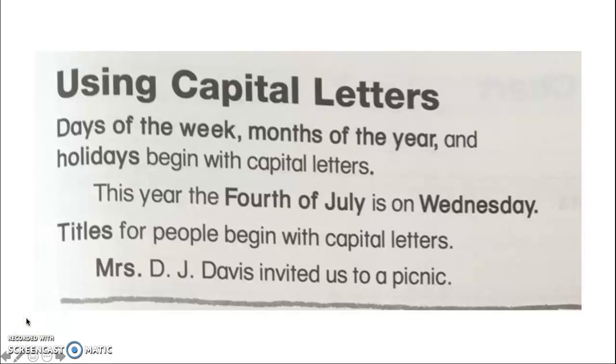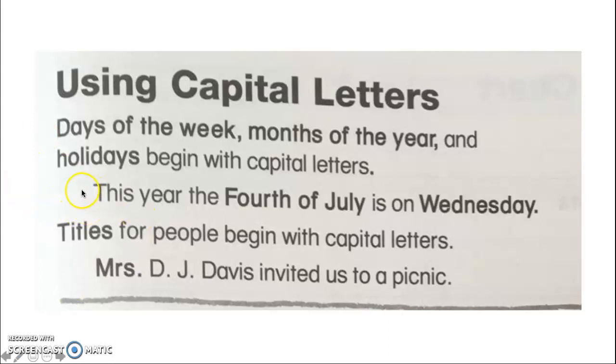Hello, second grade. Today we are going to review using capital letters. So you are going to need your whiteboard and your marker because you are going to help me fill out a worksheet. Okay, let's read at the top of the page. It says, using capital letters. Days of the week, months of the year, and holidays begin with capital letters.